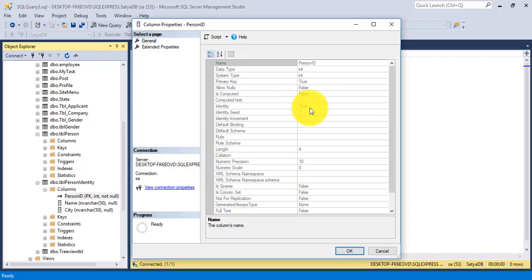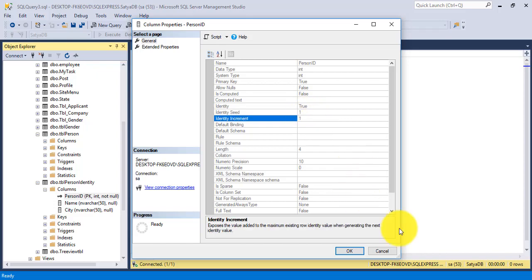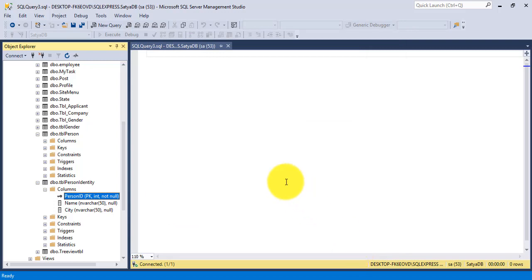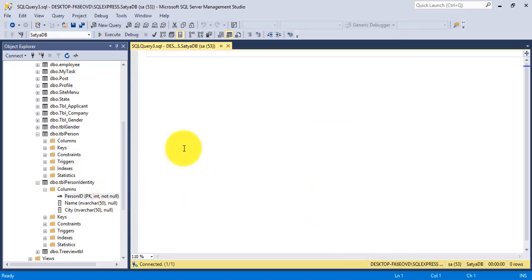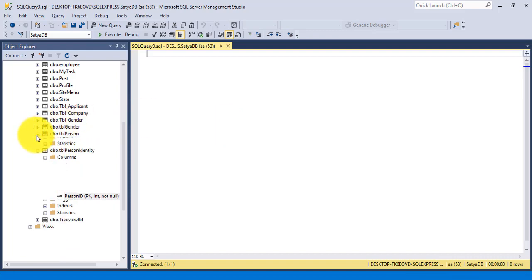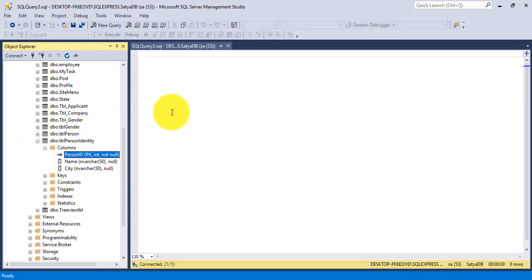See here, identity is true, identity seed is 1, identity increment is 1. Okay, now you have got the idea about how to add the identity column in a table, and how to check the identity column information of a specific table, graphically as well as using a script.